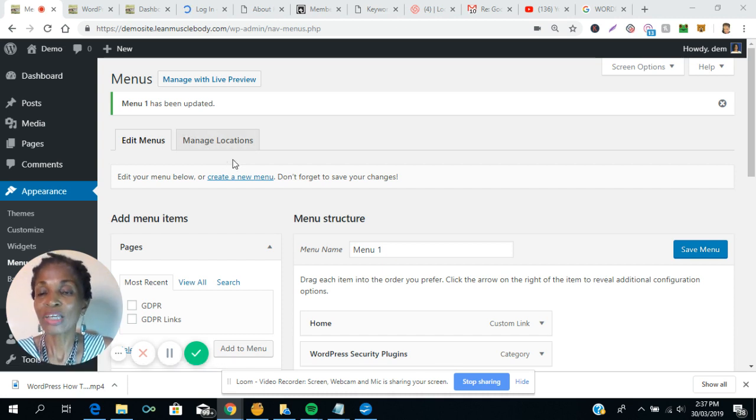So you will log into your WordPress dashboard using your website URL.